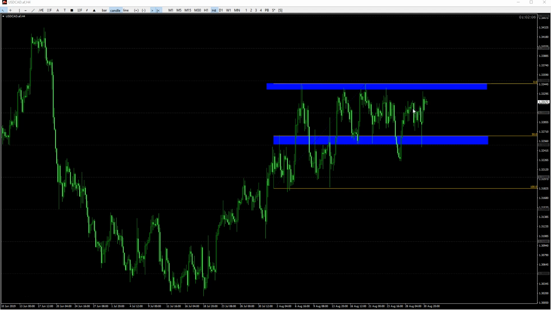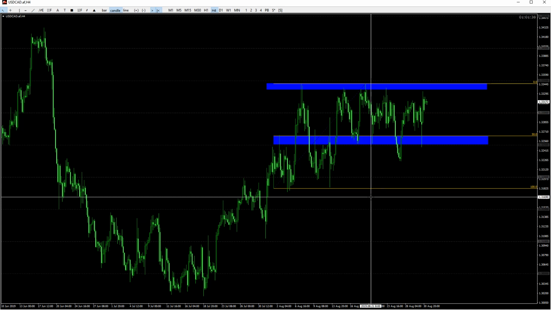If the market decides to break through this level, we could either use that breakthrough as a possible long entry on the pair, or you can wait for a possible retest of the zone, a breakthrough and a retest, to then go for a long entry on the pair. In both cases, a safe place for the stop loss would be below this second swing low area, which would place our stop roughly at about the 131.70 handle.